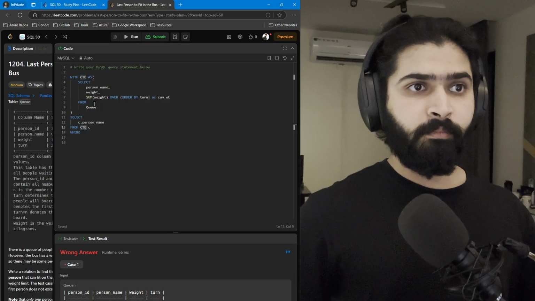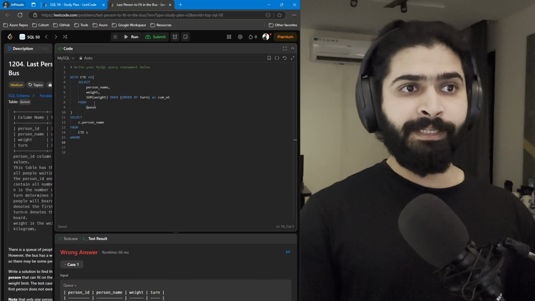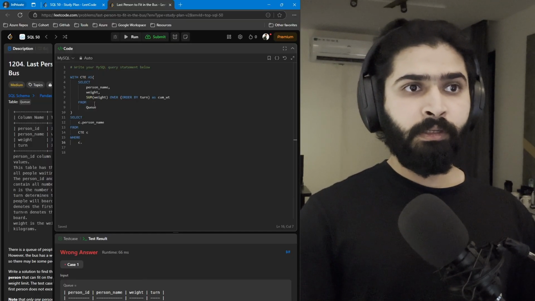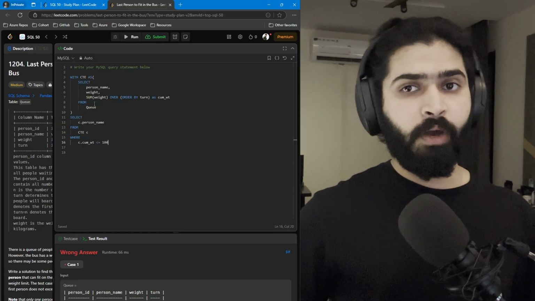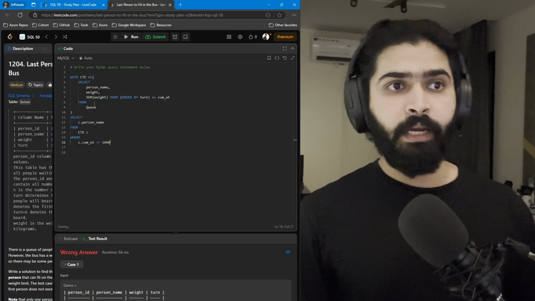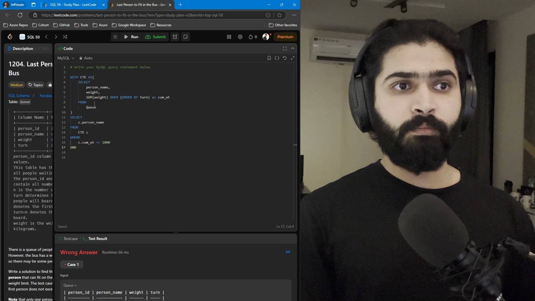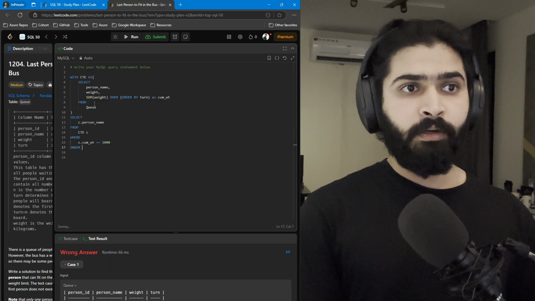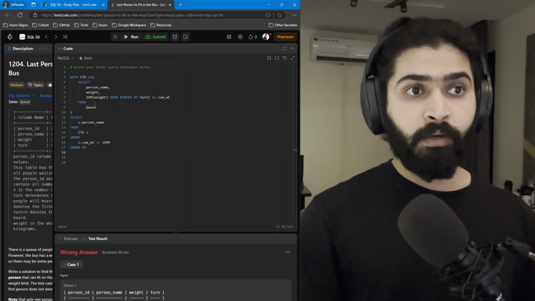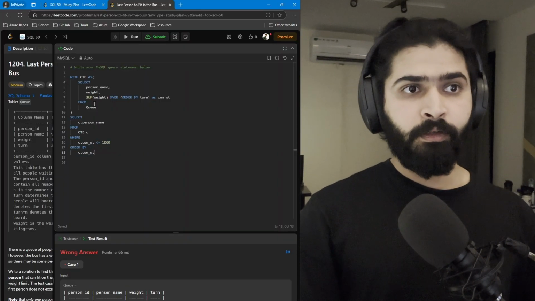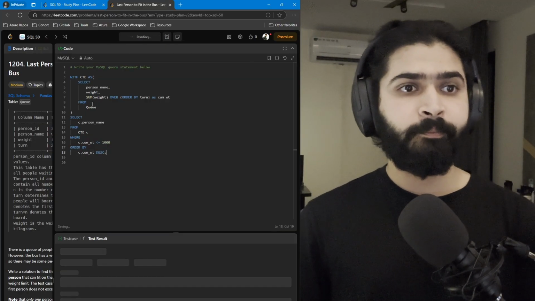Let me take the line here, where C dot cumulative weight must be less than equal to 1000. Perfect. And we have to perform this by order by cumulative weight in descending order. Let me see what we get here.